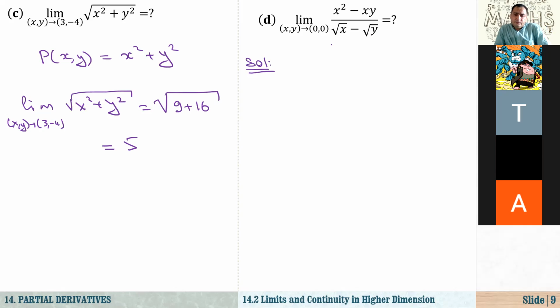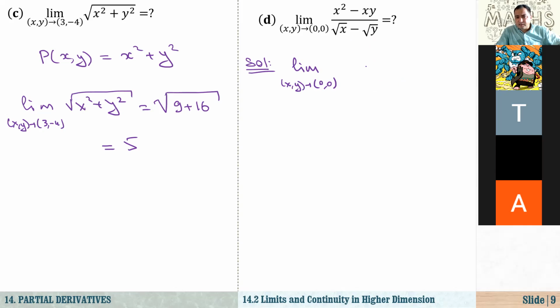In question D, if we substitute 0 and 0 for x and y, we will have 0 in the denominator. Again, by multiplying numerator and denominator by the conjugate of this expression, square root of x minus square root of y, we can change this into another form. Here we have the limit as x, y approach 0 and 0. If you multiply the numerator by square root of x plus square root of y, here we have x squared minus xy. We don't have to do that.